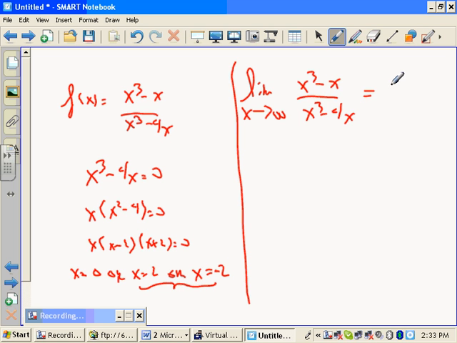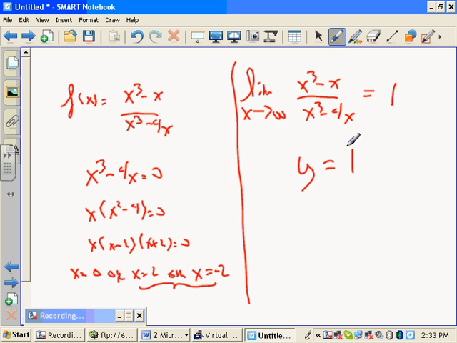But what's this limit? Remember, top heavy, bottom heavy, equal degree, remember? Equal degree. So it's 1 over 1. Boom. That's the limit as x goes to infinity. That's a y value. Y equals 1 is the horizontal asymptote. Okay? That's how I get horizontal asymptotes.